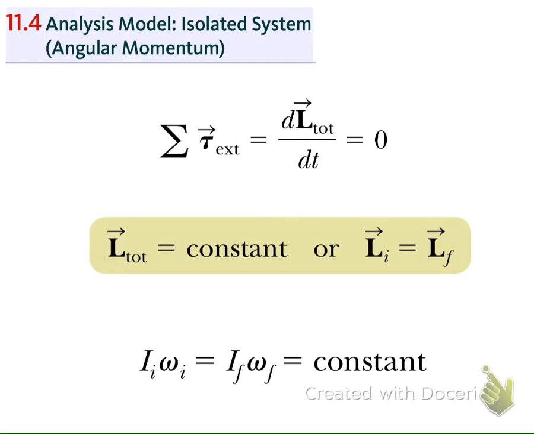That is, we know that the torque is equal to the rate of change of the angular momentum. Now, if the torque is equal to 0, it means that there is no change of the angular momentum, or we can say that the angular momentum is a constant.